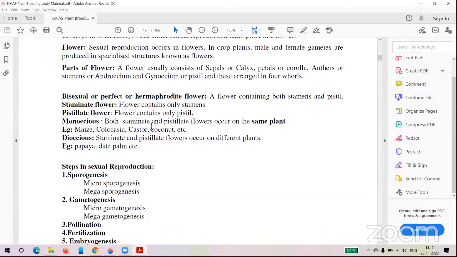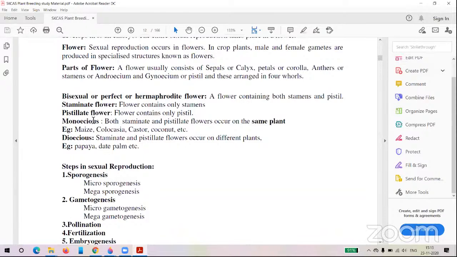Staminate flowers means flowers having only the anthers. Pistillate flowers means flowers having only the pistil. The staminate flower, the male organ, is present in a separate flower, and the female organ is present in a separate flower, but both flowers are present on the same plant. Both flowers on the same plant is called monoecious. But in the case of bisexual, both male and female organs are present in the same flower, that is a bisexual, perfect or hermaphrodite flower.